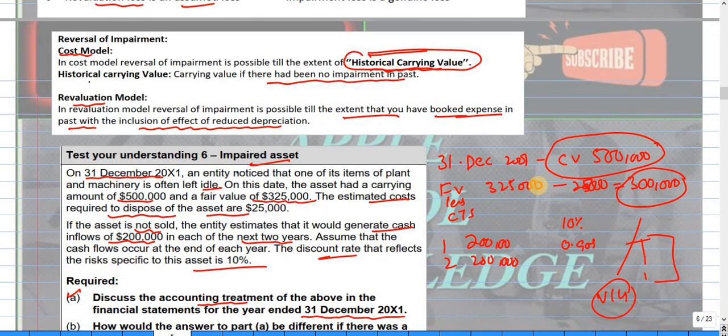Here, if you see, under the revaluation model, reversal is possible to the extent that you have booked expense in the past, with inclusion of the effect of reduction. So the expense we have booked is 180, but there is a reduced depreciation effect of 20, so we have reversed only 160.